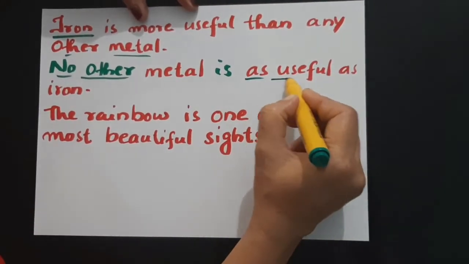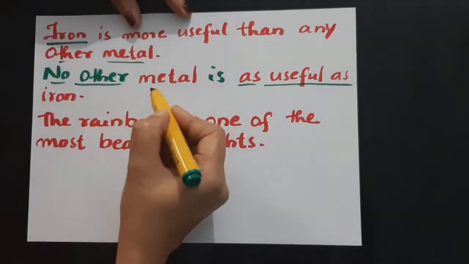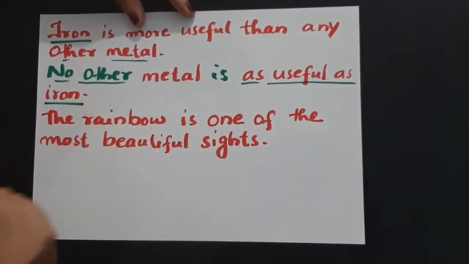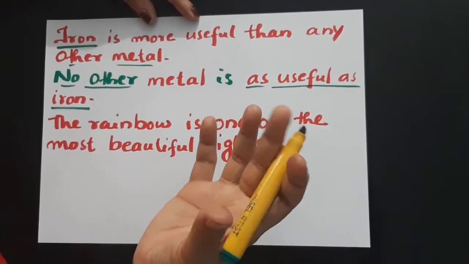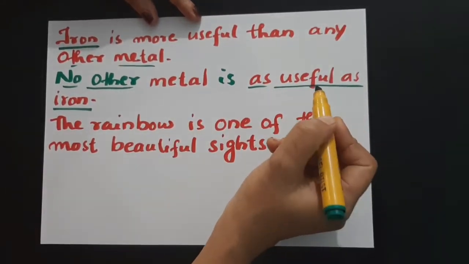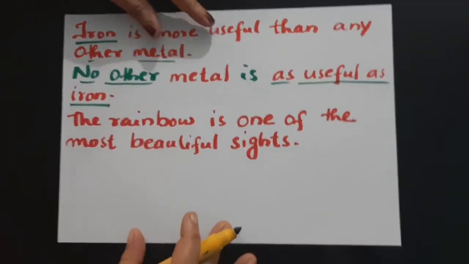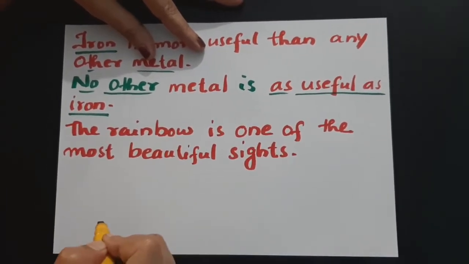See, we got the signal word here, as useful as. No other metal is as useful as iron. So compared to iron, no other metal is there which is as useful as iron. So that's why we started with no other. Once again, we will discuss the exceptional case.